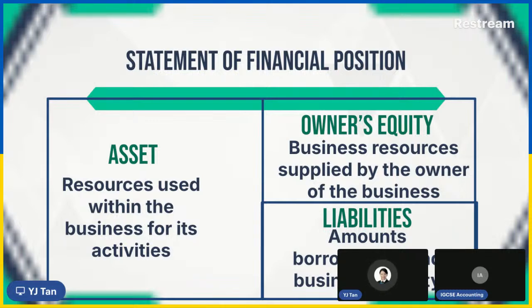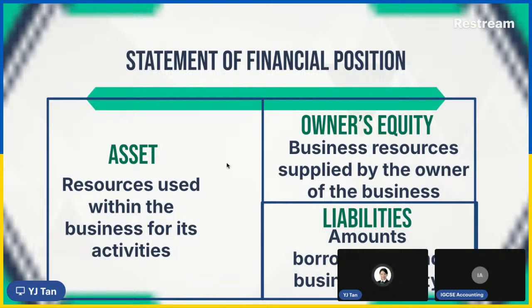And this statement looks like this. A on the left, which is assets, resources used within the business for its activities. And on the right, owner's equity on the top, business resources supplied by the owner of the business, and liability at the bottom. Liability, amounts that are borrowed to fund the business activity.